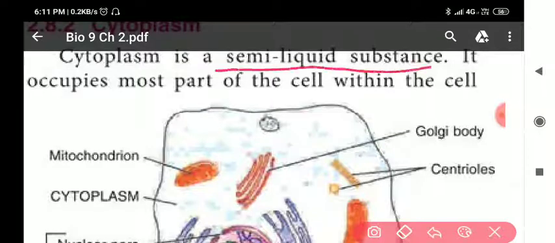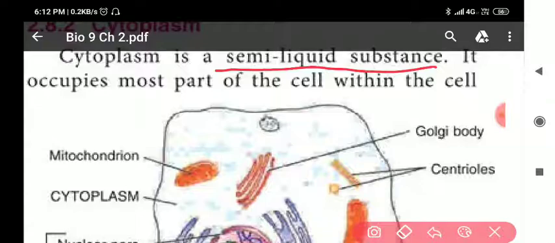Cytoplasm is a semi-liquid or jelly-like substance which is present between plasma membrane or cell membrane and nucleus. This definition of cytoplasm I have already discussed earlier.